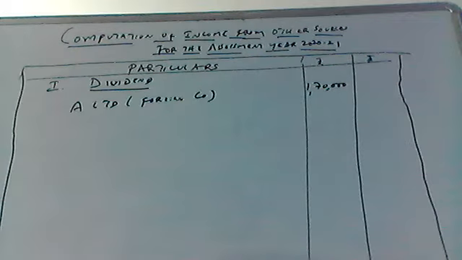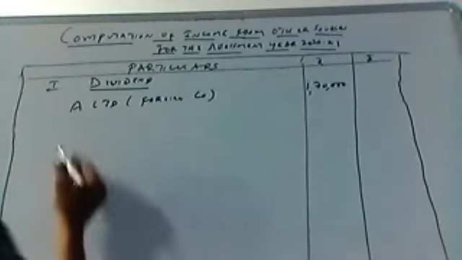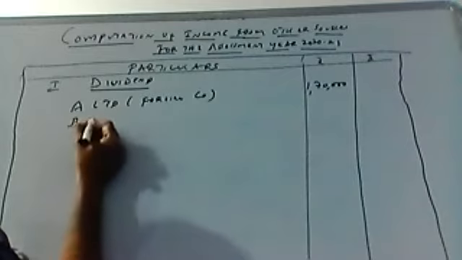But if you are paying interest on loan to buy Indian company shares, that is not allowed as deduction under section 57. Similarly, B Limited is also a foreign company, that is taxable, so that is not exempted.